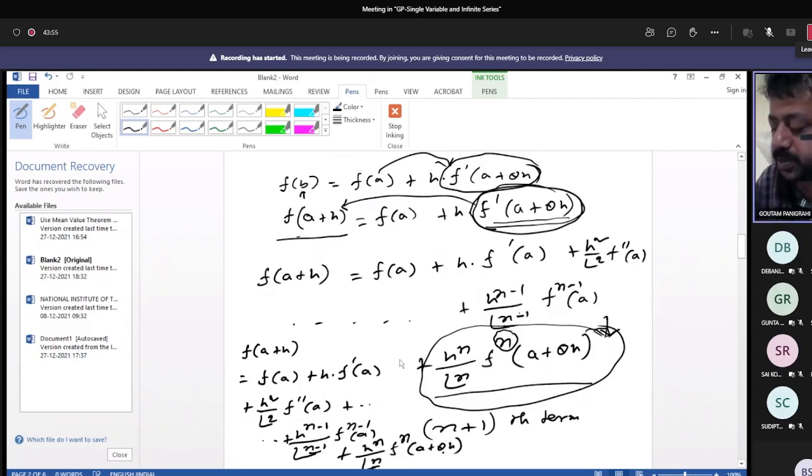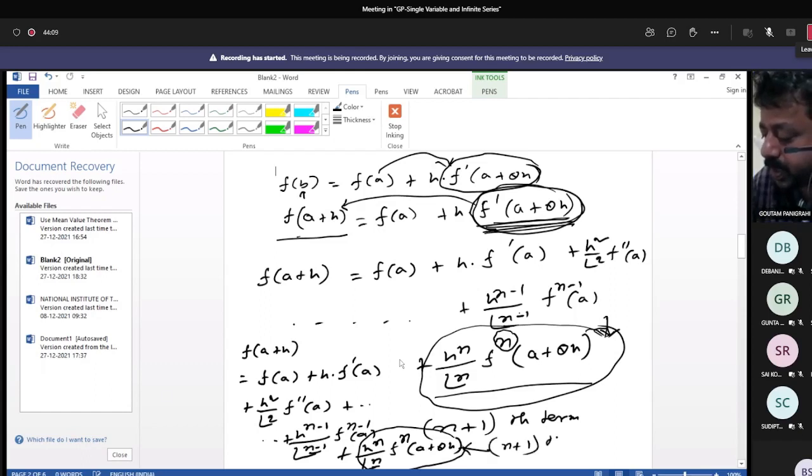This is the generalized mean value theorem. Now you are seeing that in the n plus 1th term you have put the remainder, instead of in the second term. In the n plus 1th term you have given the remainder. Now you can extend n, whatever the value of n. Now is it clear? And what are the conditions? This is Taylor's theorem.